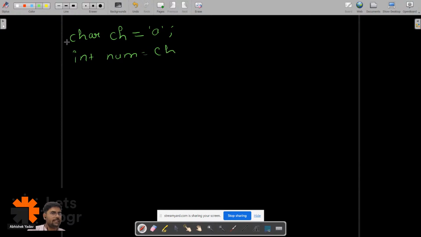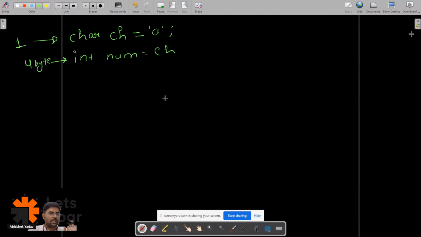Can you guys write in the chat how much memory this character variable will occupy inside the computer memory? And we know integer occupies 4 bytes, and this occupies 1 byte.